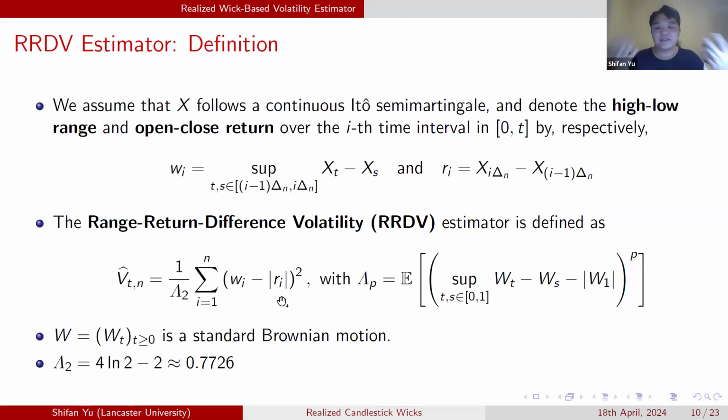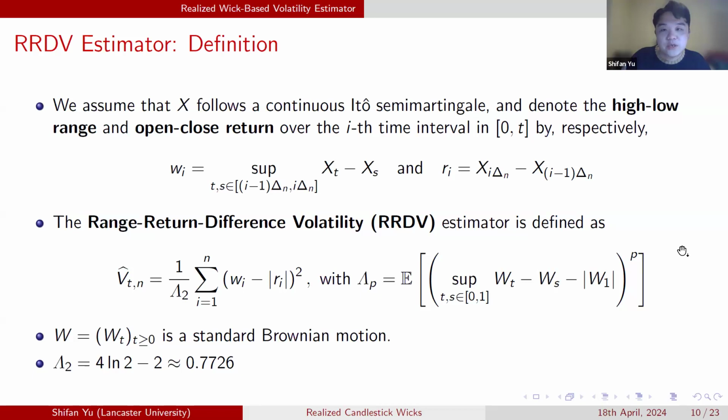So we have a realized type estimator. And then we divide it by a scaling factor, which is the second moment of the range return difference for a standard Brownian motion over a unit interval, which has the theoretical value 4ln2 minus 2. We divide the sum of squares of all the candlestick wicks by the scaling factor. So this is our volatility estimator. This is the main product of this paper. We call it a range return difference volatility estimator, or a wick-based estimator. So this is our estimator for the integrated variance.